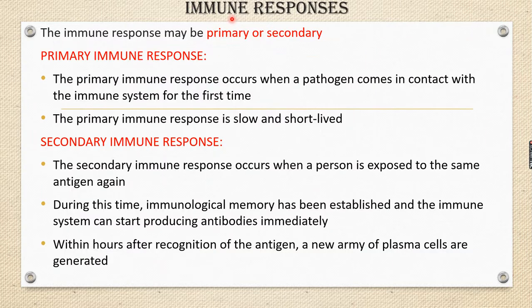இப்போ இம்யூனிட்டி ரெண்டு டைப், ஆக்டிவ் பாசிவ் பார்த்தோம். இம்யூன் ரெஸ்பான்ஸ்னா என்ன? Your body's immune system is activated to produce an immune response. அதே ரெண்டு கேட்டகரியா பிரிக்கிறோம். One is primary immune response, another one is called secondary immune response.